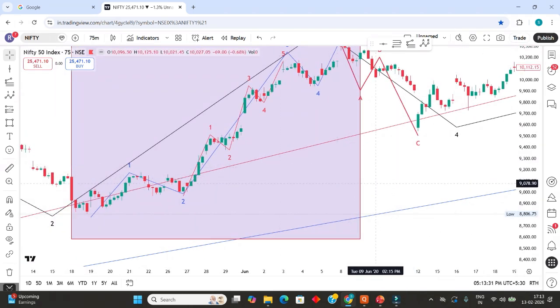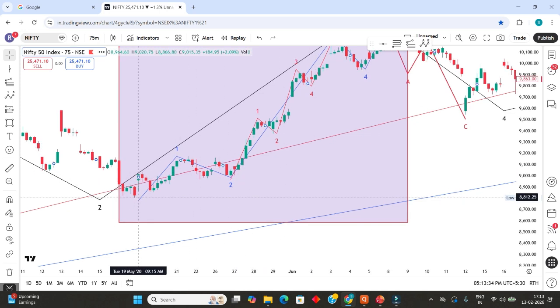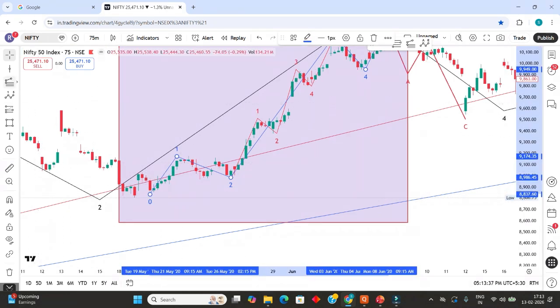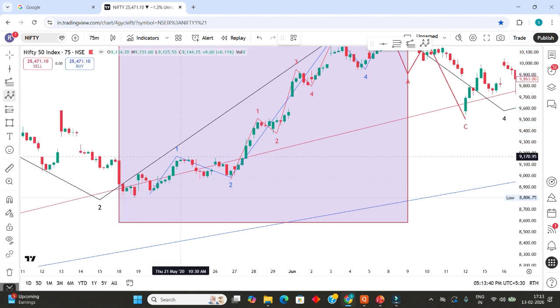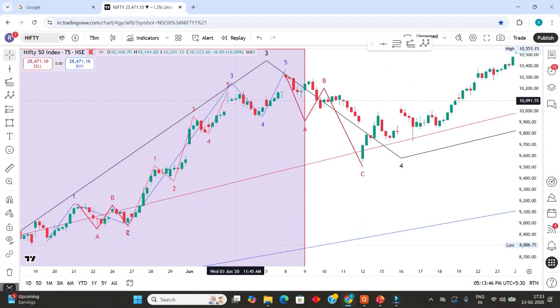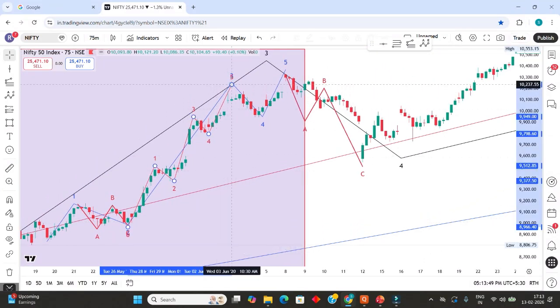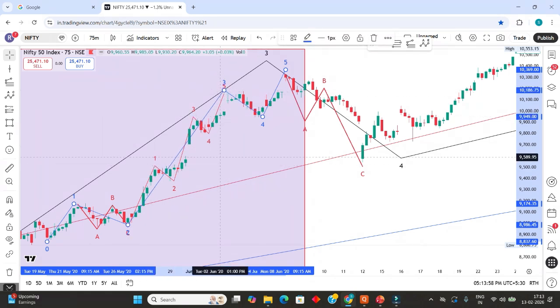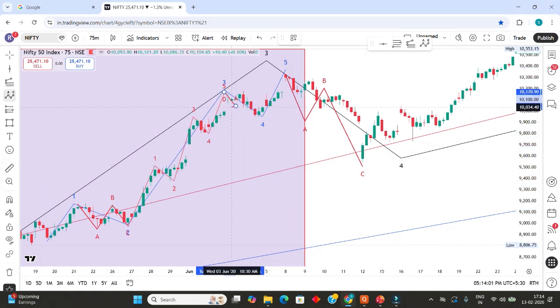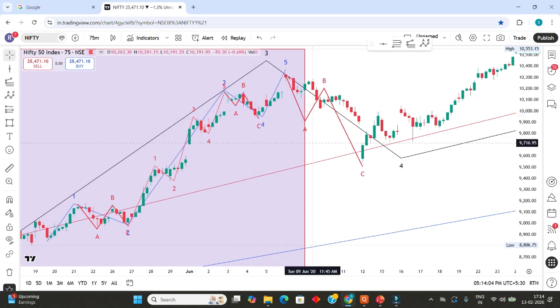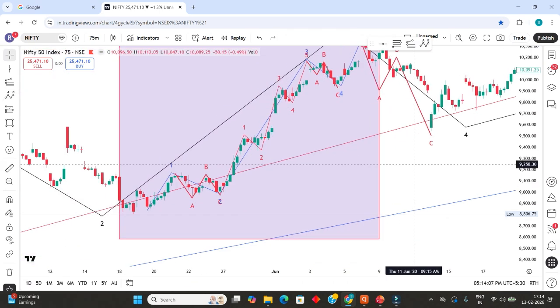Here is 3. This is A, this is B, and this is C. Again, this is A, this is B, and this is C. If you keep going inside like this, you will find the complete same pattern: 5 waves of impulse corrected by 3 waves of correction waves.